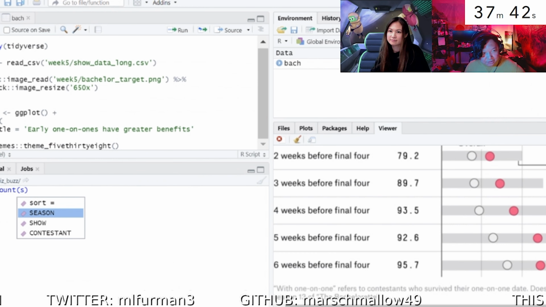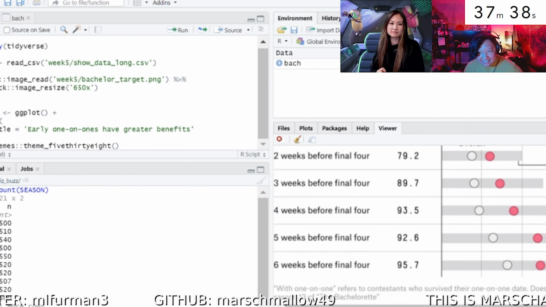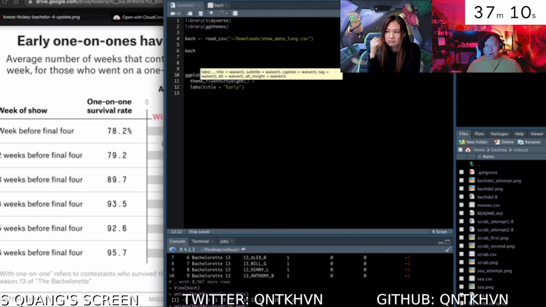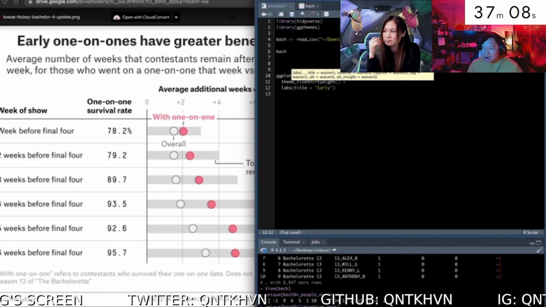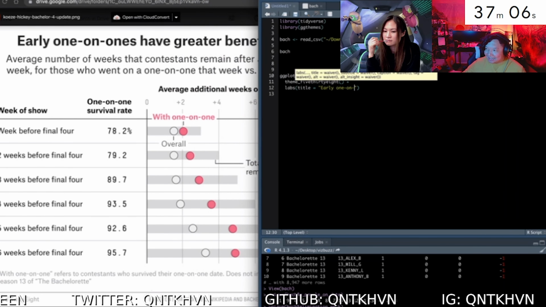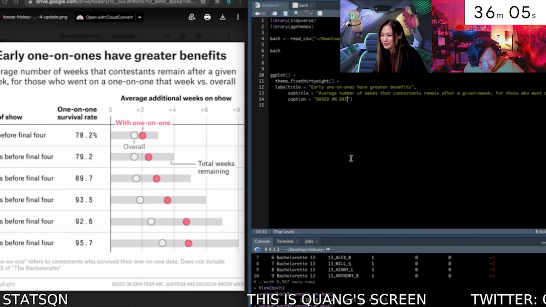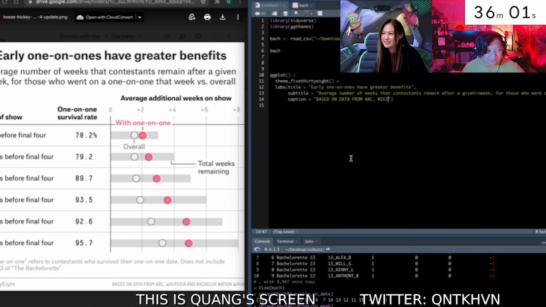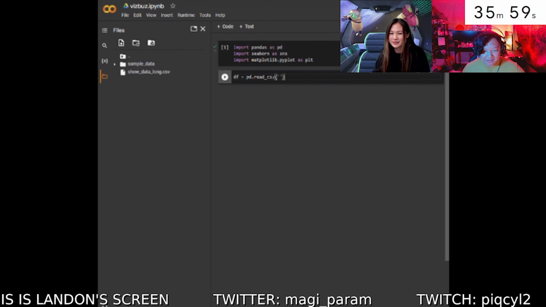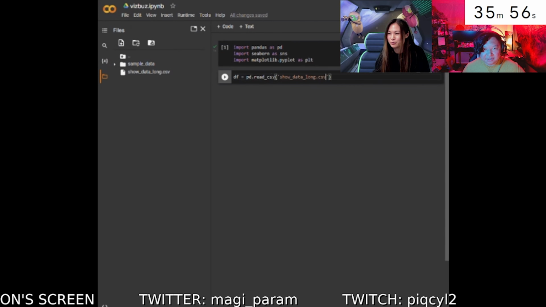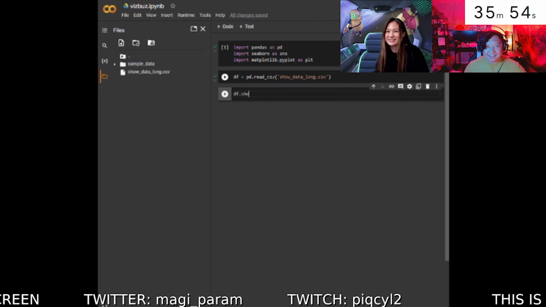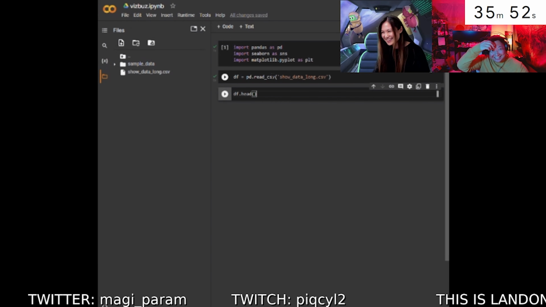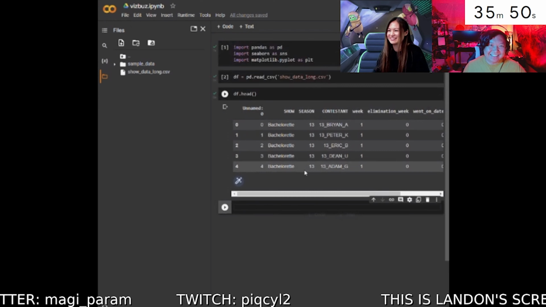This is Marschall, who is Marshmallow in chat. And then, of course, the walking meme himself, Kwong, who streamed from a bar last week. I feel bad for Landon, but it seems like his internet is thinking. He's just getting some preliminary code going with importing pandas and Seaborn, which I'm familiar with. Yeah, that's right. That's my only review that I really did.